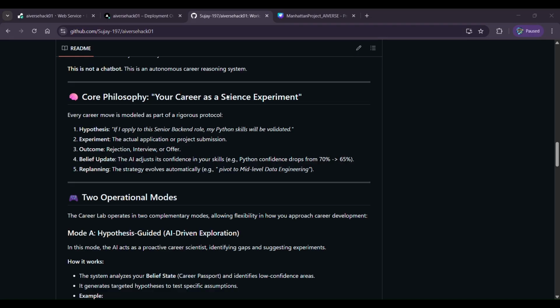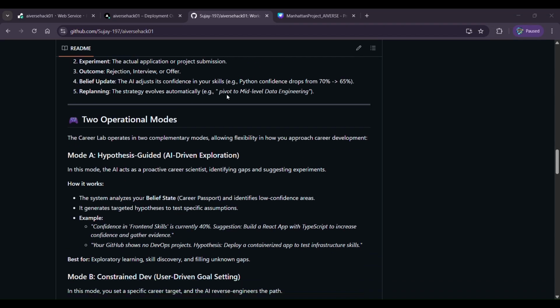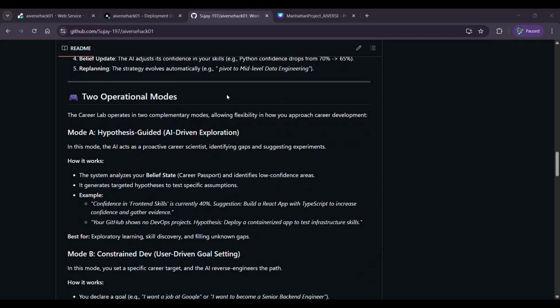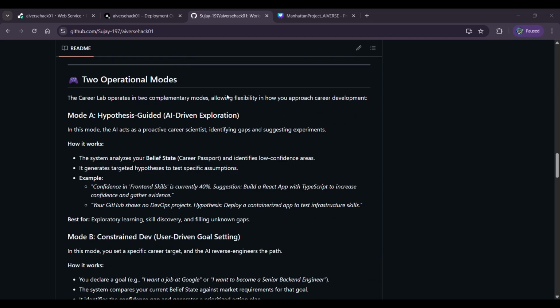If he gets rejected, then we'll decrease the confidence score, and we'll see where his disadvantage was or where he lagged. And we'll provide resources such as roadmaps and YouTube videos, which compensate for the lag.